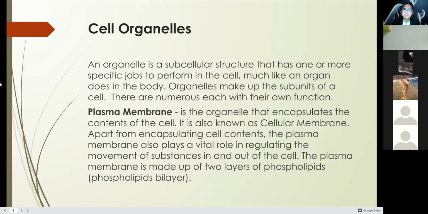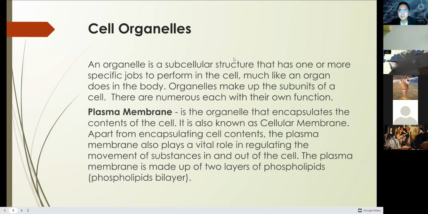But because of further study and the advancement of technology, they can now see how these organelles work. Organelles make up the subunits of a cell. There are numerous kinds, each with their own function.